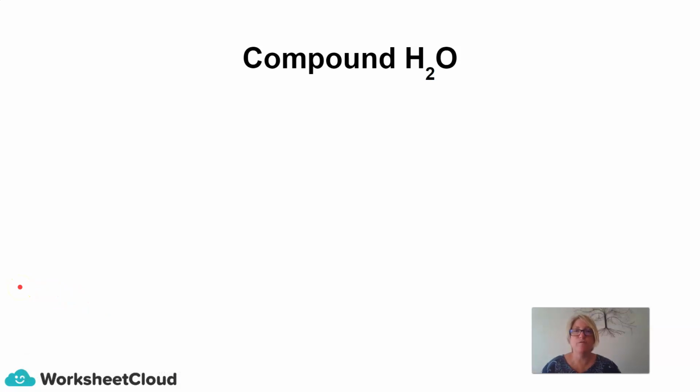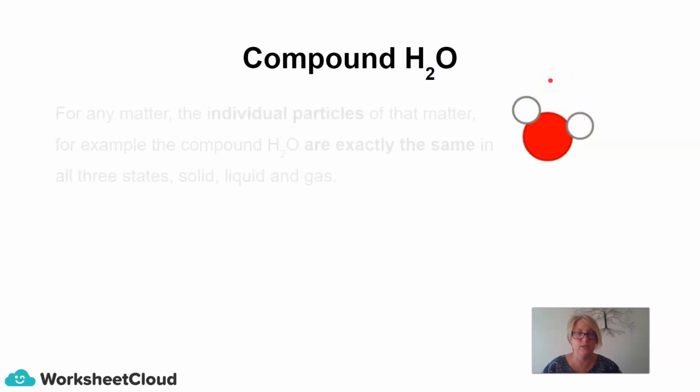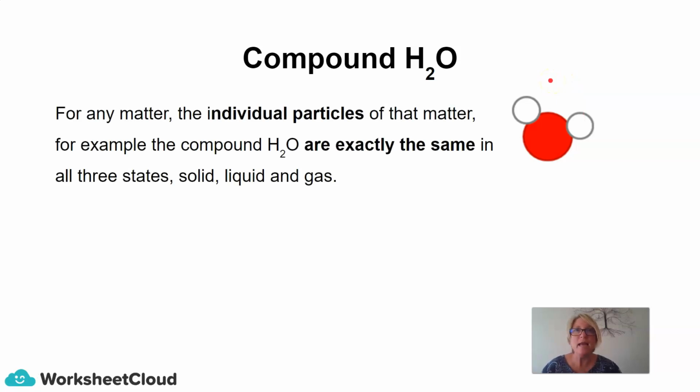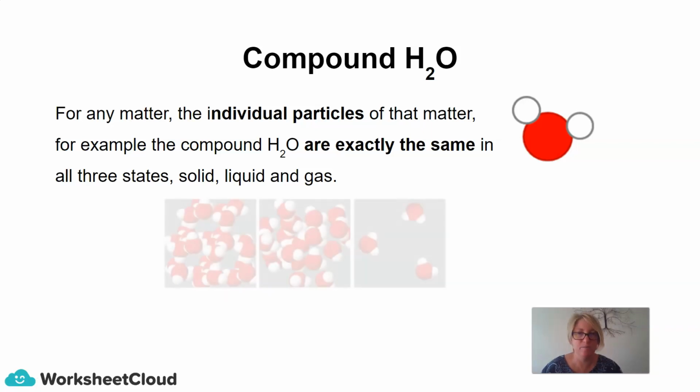I want us to just revise going over the compound water and how this links up with solids, liquids, and gases. So that is our water molecule, made up of one oxygen atom that is red and two hydrogen atoms that are represented by the white dots. For any matter, the individual particles of that matter, for example, the compound H2O, are exactly the same in all three states of solid, liquid, or gas.